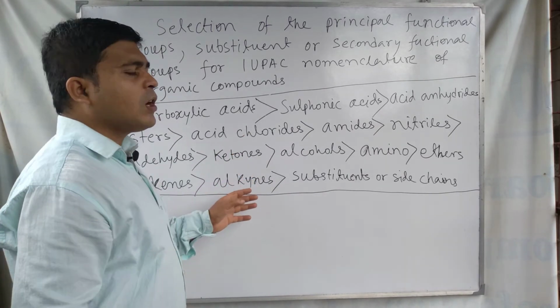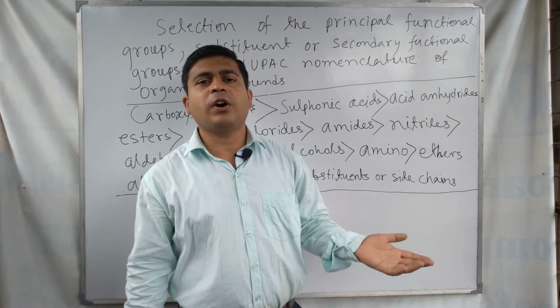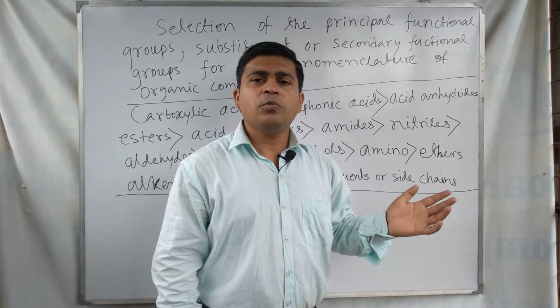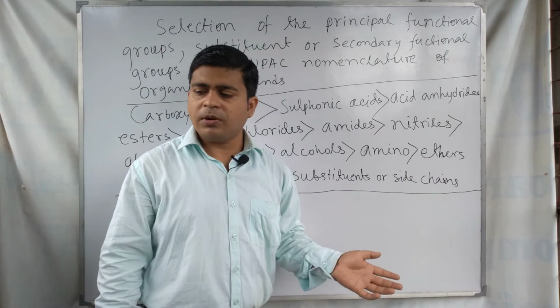If the organic compound has more than one different type of functional group, then we have to make one functional group the main or principal functional group.